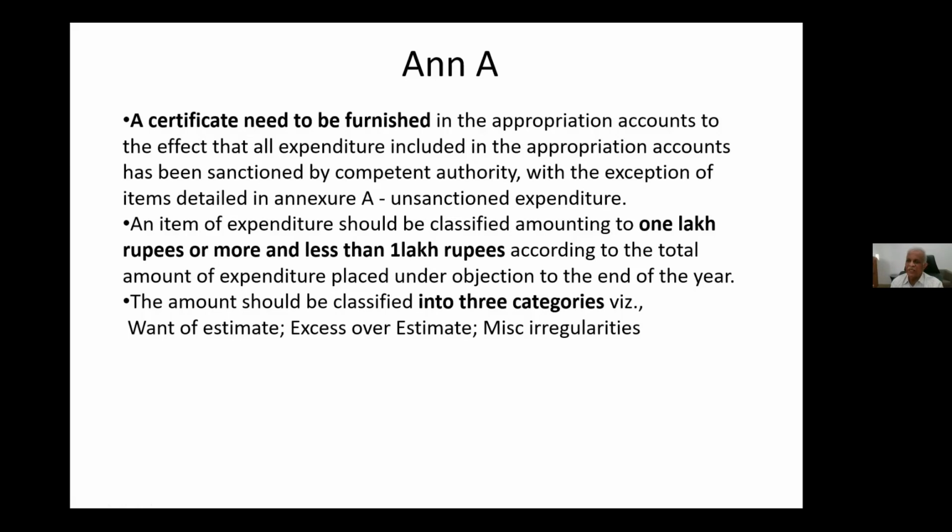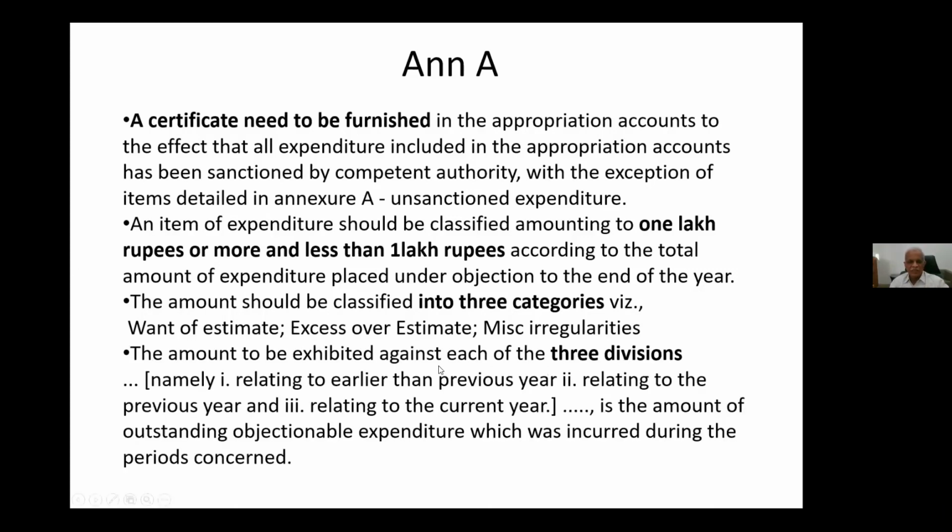It has to be given in two statements: one statement for 1 lakh and above, the other for under 1 lakh. Then the amount is exhibited under 3 divisions, that is, relating to the earlier than previous year, that is, the year before last, relating to the previous year, and relating to the current year. So 3 divisions have to be given. You have to carefully remember this and then write it when you write about annexure A.